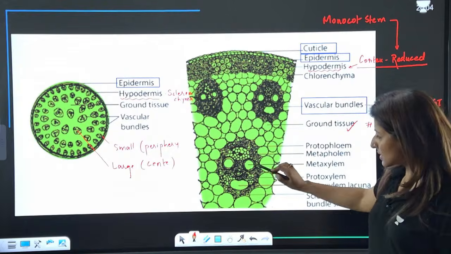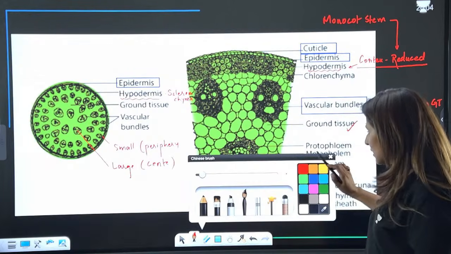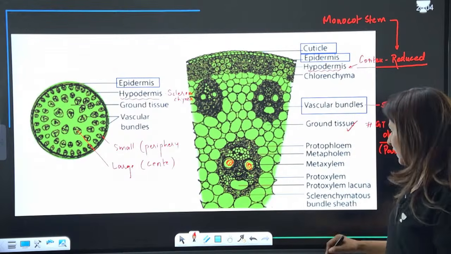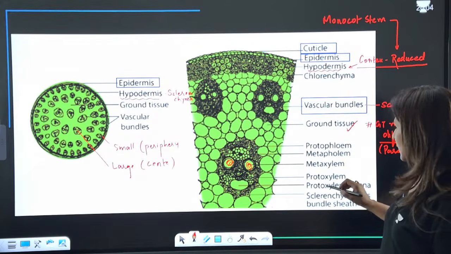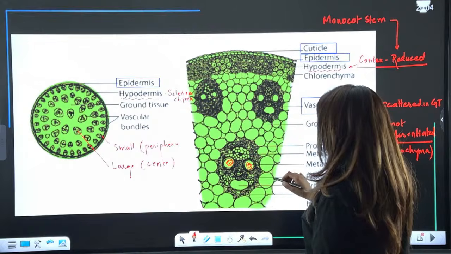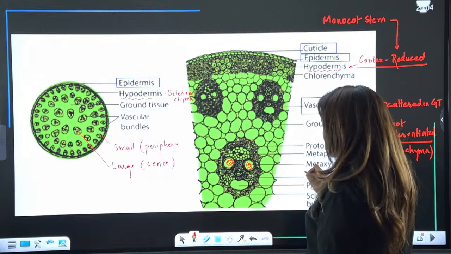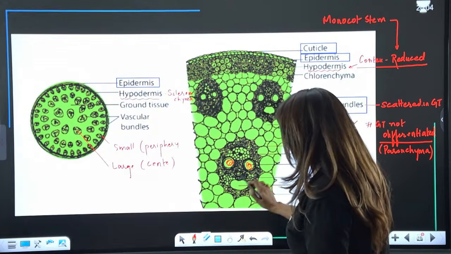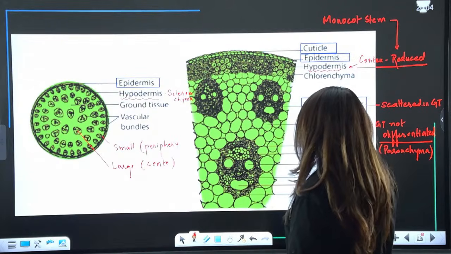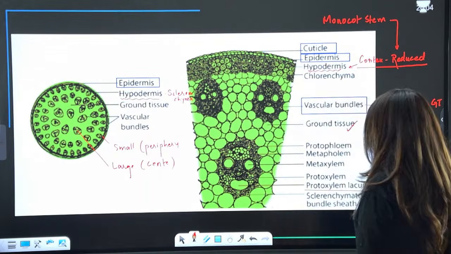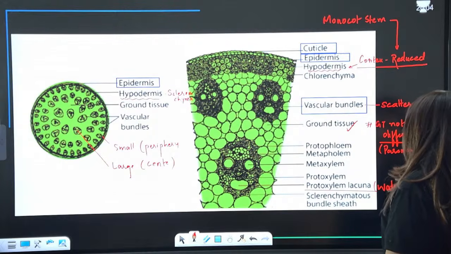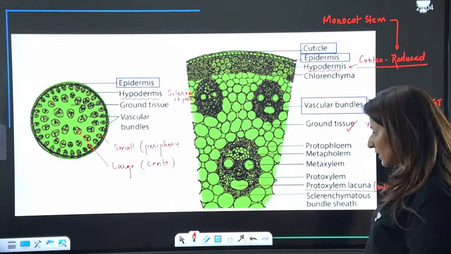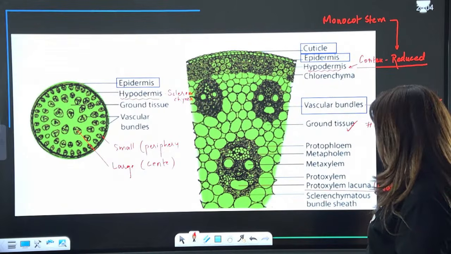Do you see these structures? Yes, these structures which look like eyes. These are not eyes, guys. These are the water cavities. These represent the metaxylem, yes, and it represents the water cavities. Yeah, sorry, not this. This one, protoxylem lacuna. These are known as water cavities. So basically the parenchyma got destroyed and resulted in water cavities. Are we clear? Please tell me these points are clear.